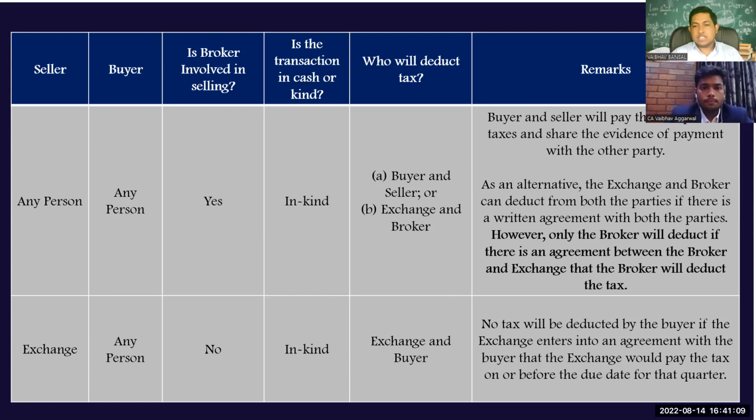Now the exchange is the seller and the buyer is any person. Then who will deduct TDS, the exchange or the buyer? The same logic will apply. TDS will have to be deducted by the buyer if there is no express agreement. If there is an agreement between the buyer and the exchange, then the exchange has to deduct the TDS, no doubt. If there is an agreement, then what the agreement says is to be followed. If there is no agreement, then the liability to deduct TDS is on the buyer or seller, as the case may be. This is the final crux of this circular.